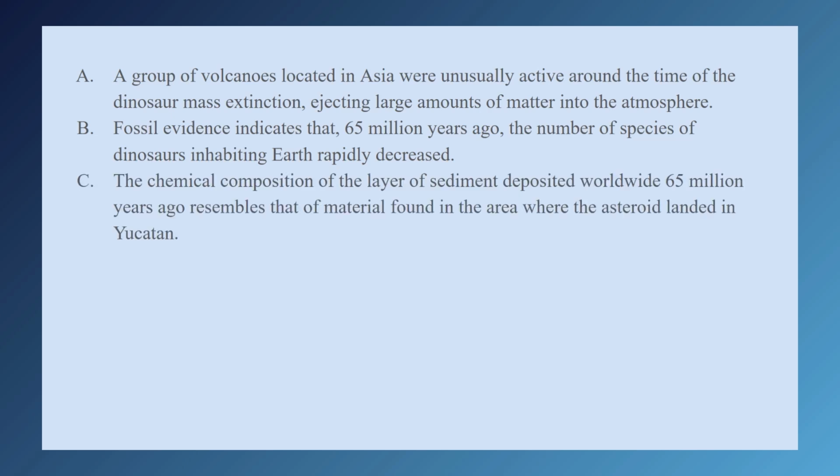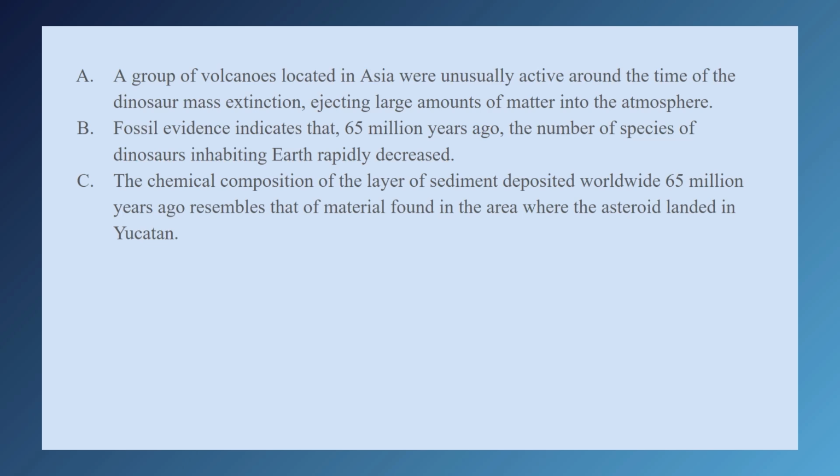C, the chemical composition of the layer of sediment deposited worldwide 65 million years ago resembles that of material found in the area where the asteroid landed in Yucatan. So this choice connects the asteroid impact in Yucatan to the sediment that was found all over the world.